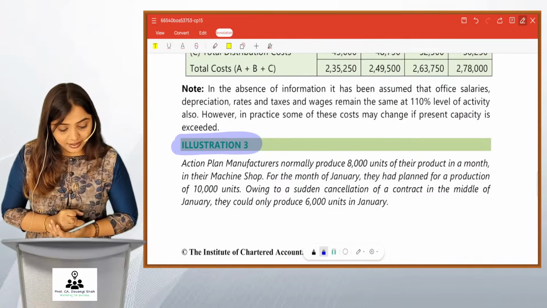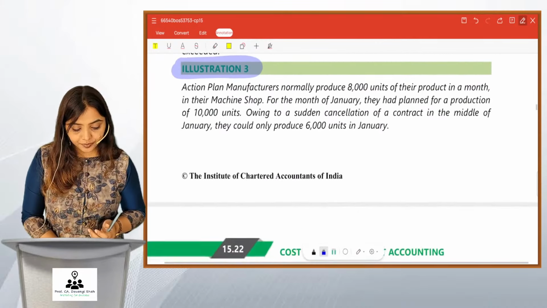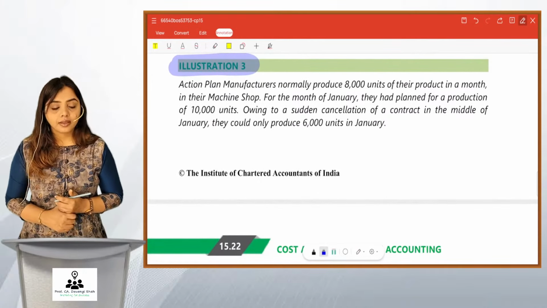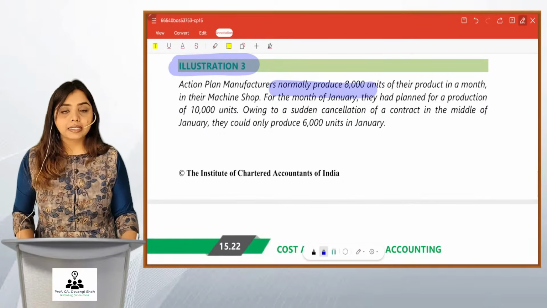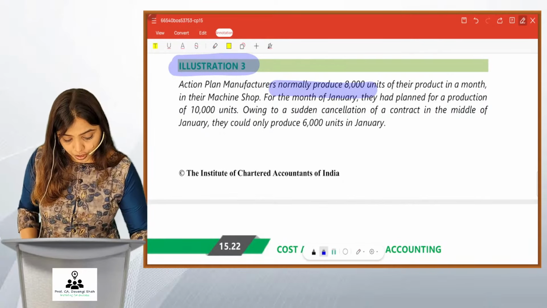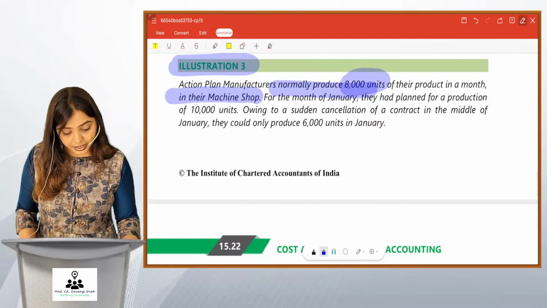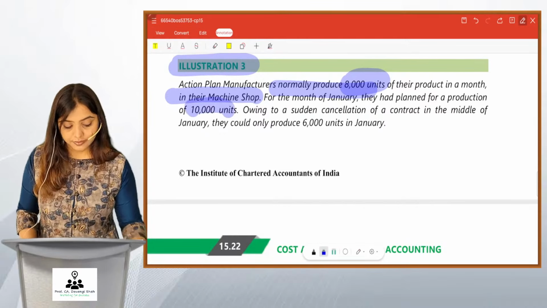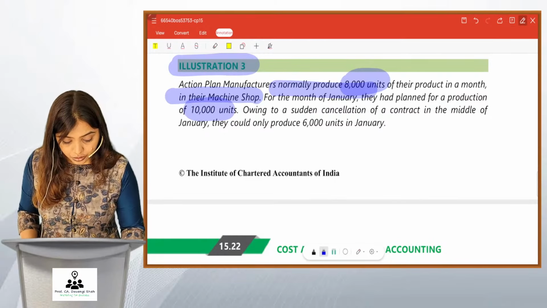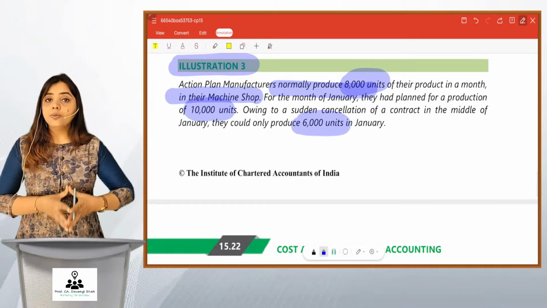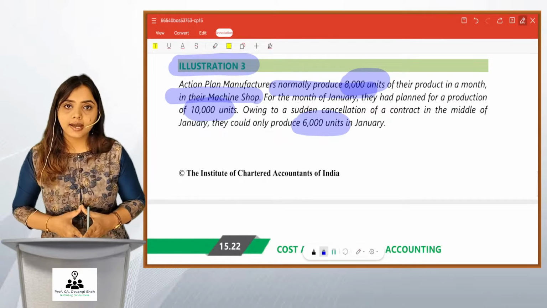Yeah. So, illustration number 3. This is one of the very important sums. Action plan manufacturers normally produce 8,000 units of the product in a month in their manufacturing shop. So, 8,000 units is the production. For the month of January, they had planned for a production of 10,000 units. Owing to a sudden cancellation of contract in the middle of January, they could produce 6,000 units in January. So they normally make 8,000. They had planned for 10,000, but due to some reason, they could produce only 6,000.